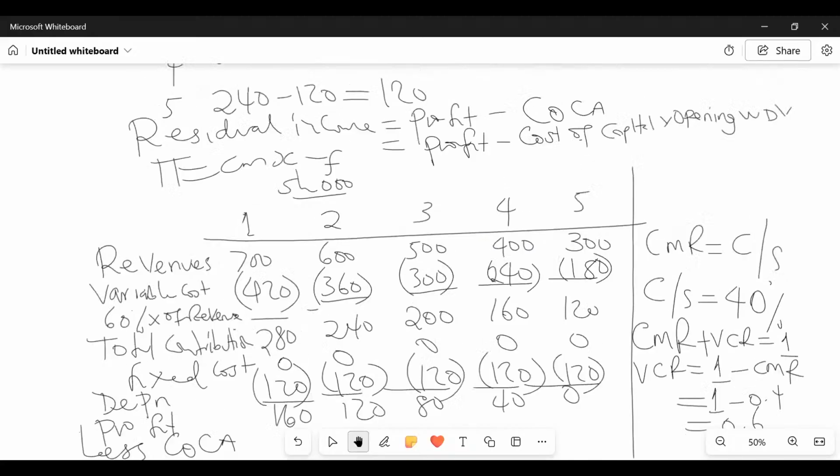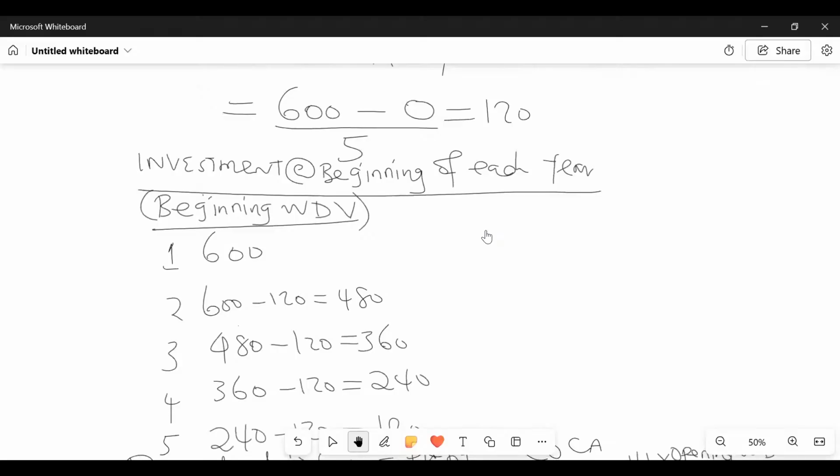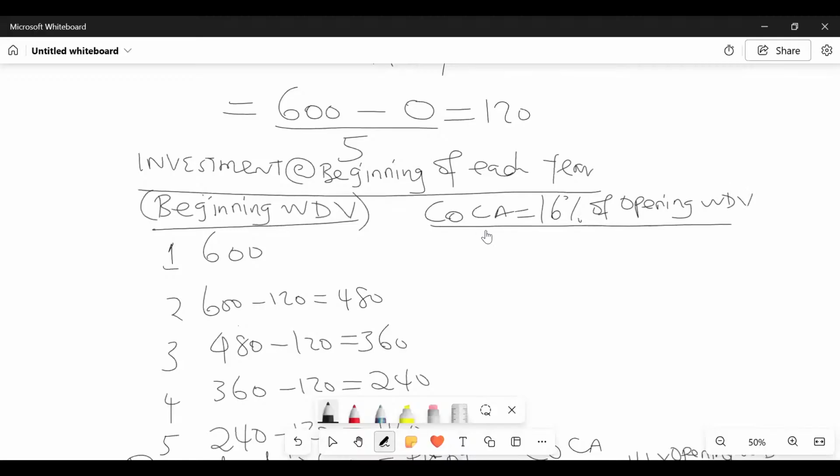I will finish this COCA here. Do you remember these beginning written down values? Here I will write a title, cost of capital. We know it is what percentage, which the examiner has given us. He said it is 16%. So the cost of capital will be 16% of the opening, or beginning, written down value.